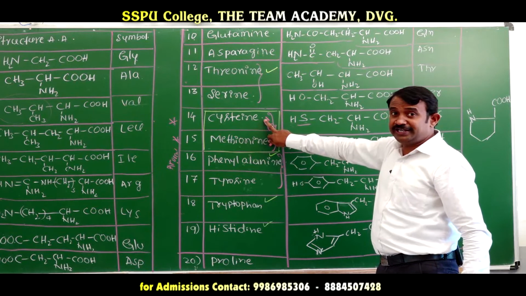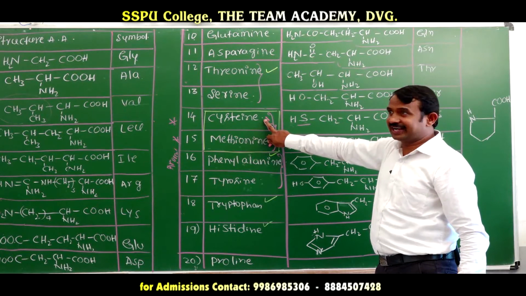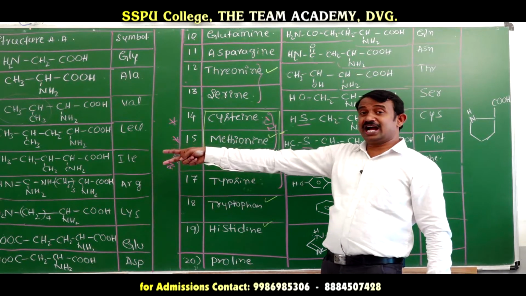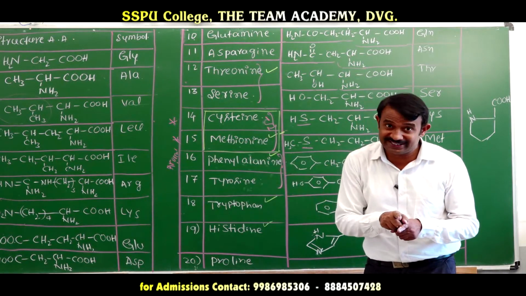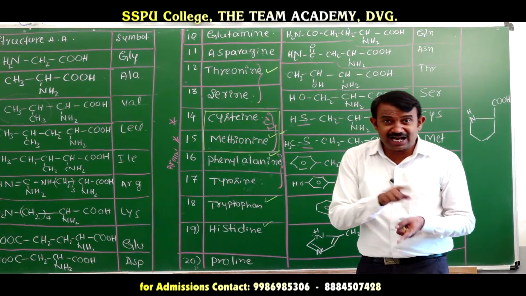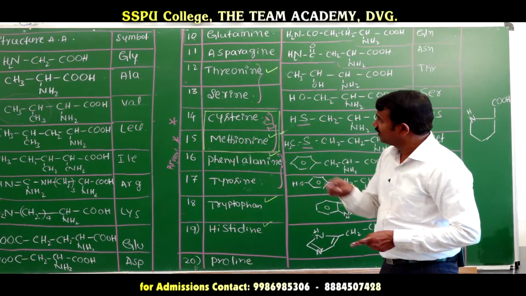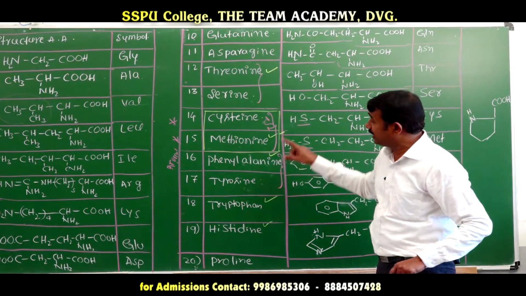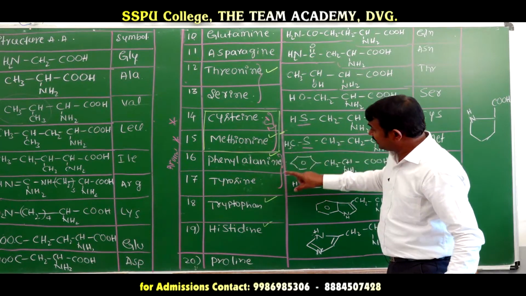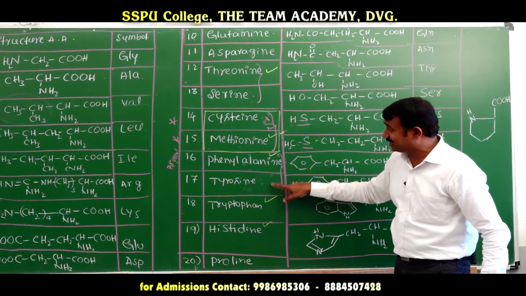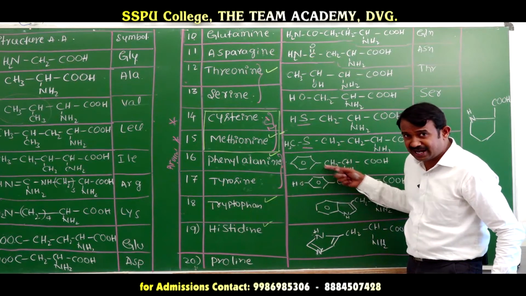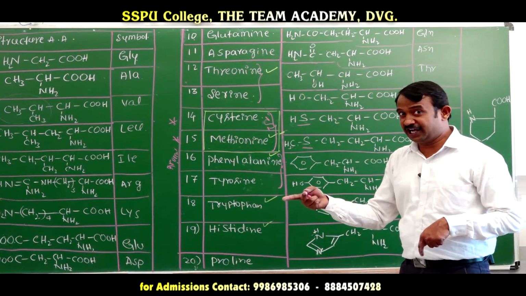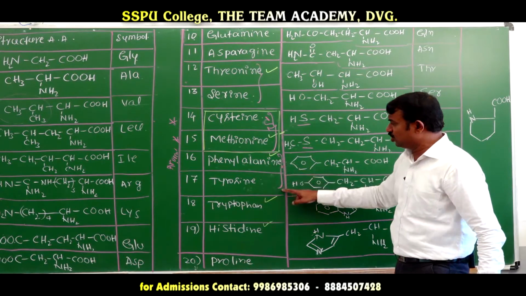These two contain sulfur atoms. Arginine and lysine are basic. Glutamic acid and aspartic acid are acidic. Cysteine and methionine are the amino acids which contain sulfur atoms. Next, phenylalanine and tyrosine contain a benzene ring; that is called aromatic amino acid. Aliphatic amino acid and aromatic amino acid.